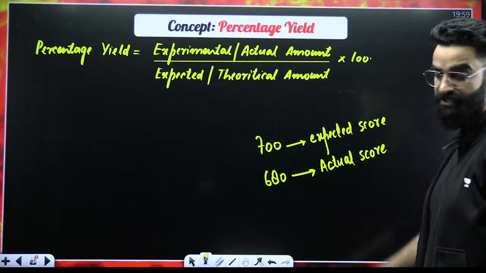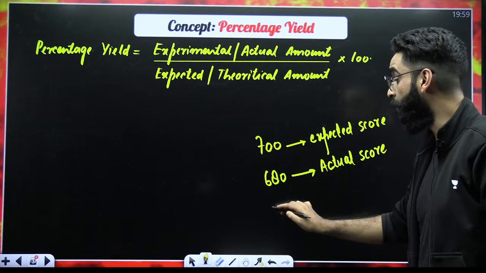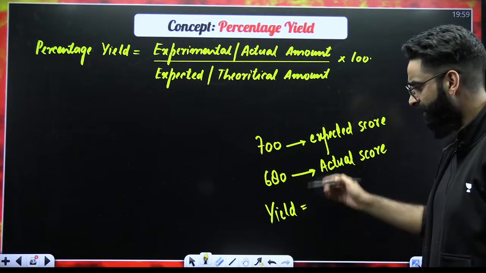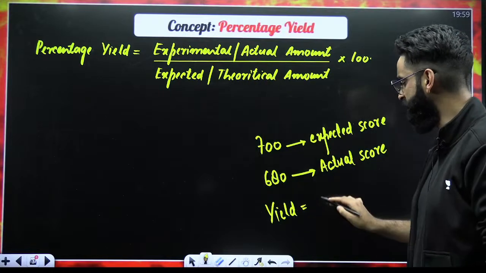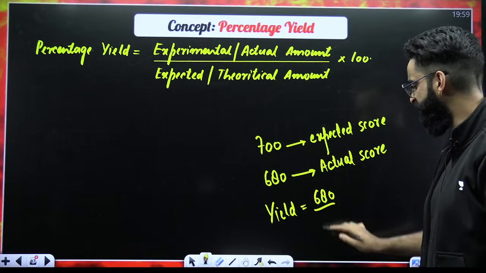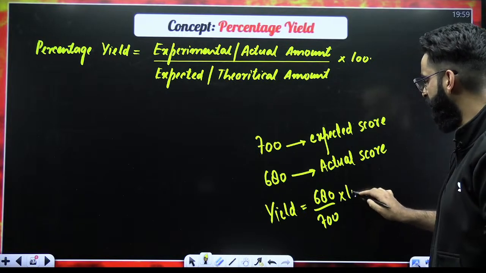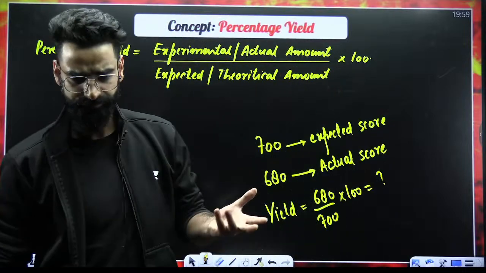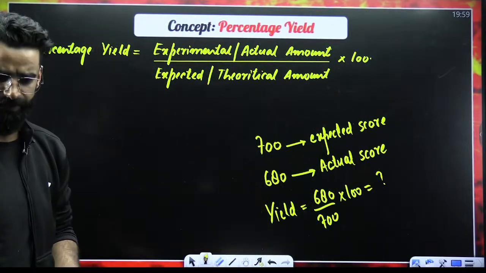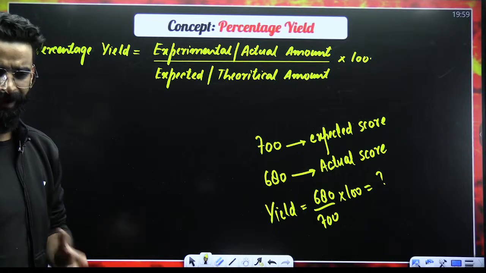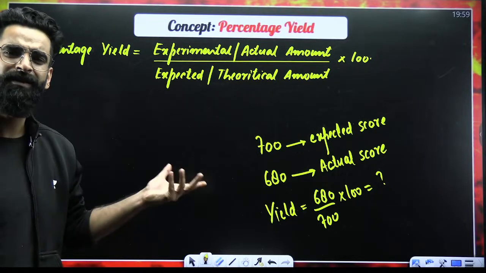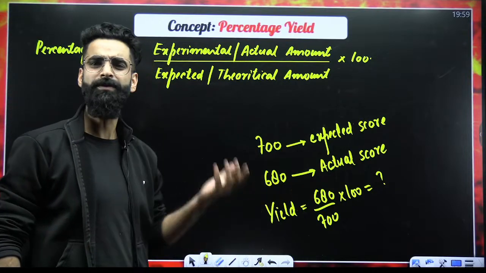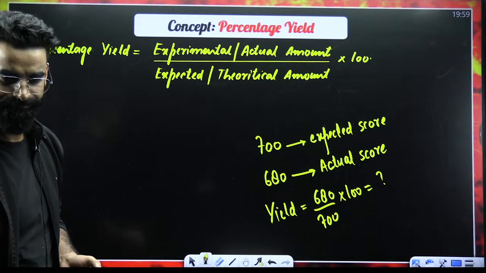This is the experimental score. If I ask you to calculate your yield, what do you say? You'll say your experimental or actual score is 680. Your expected was 700, multiplied by 100. This is going to give you your yield. Okay? I hope you got the idea of what this yield is all about. Yield, or you can call it efficiency as well. This is going to give you your efficiency.